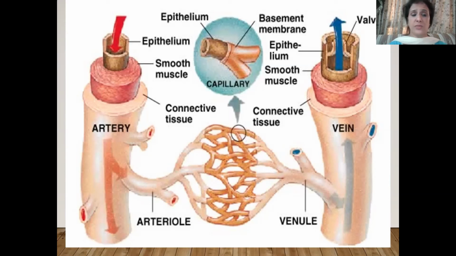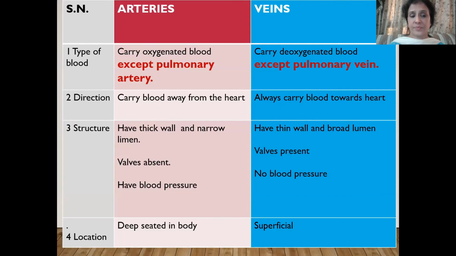In this figure, you can also compare the thickness of the artery and the veins. I have summarized the differences between the arteries and veins in this slide. We can compare the arteries and veins on the basis of the type of blood they carry, the direction in which they carry the blood, their structure, and their location.